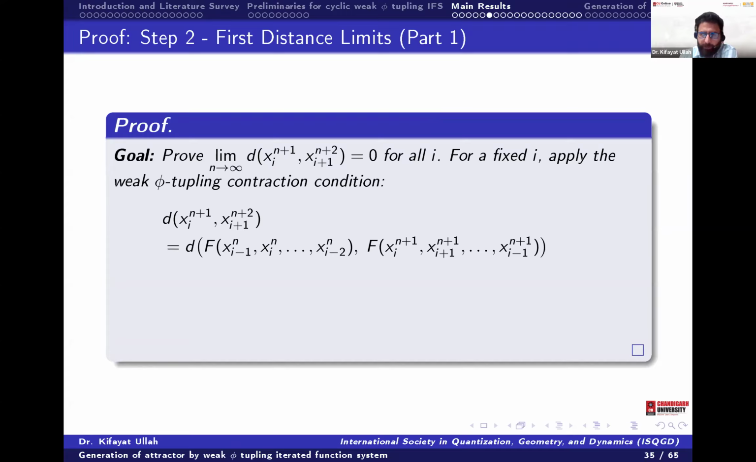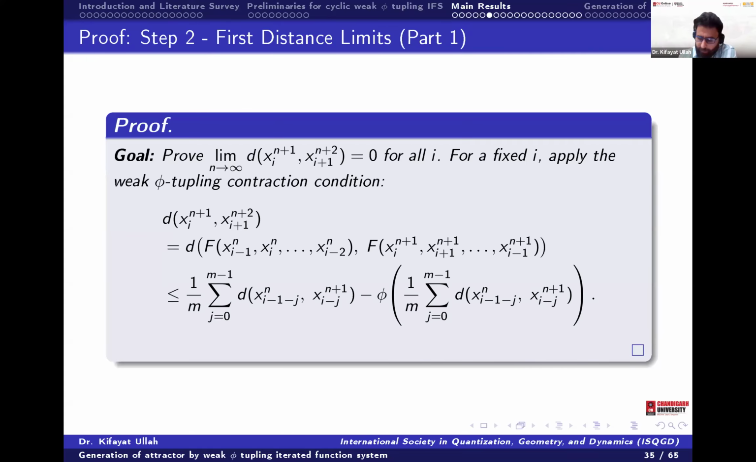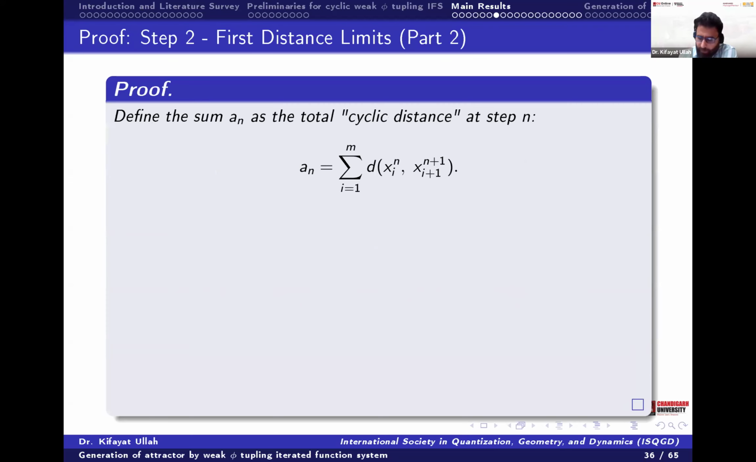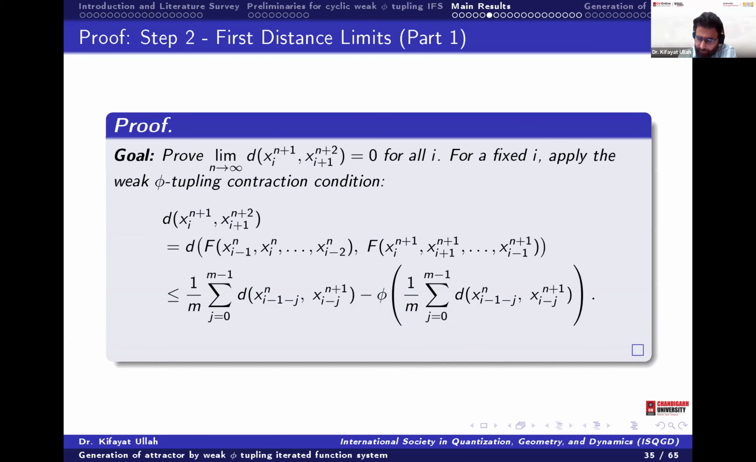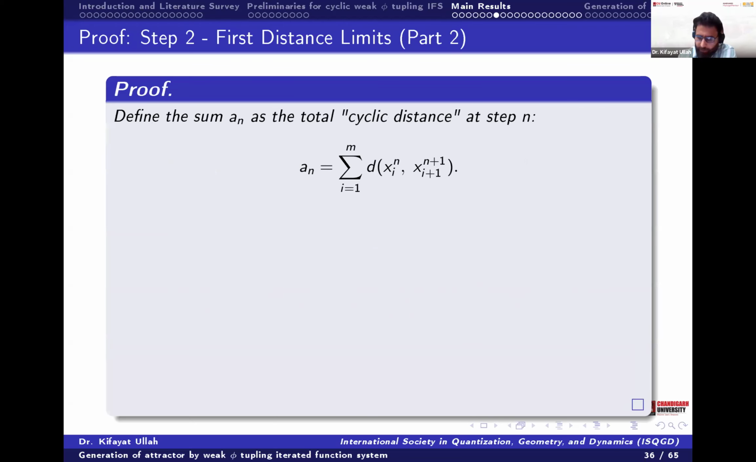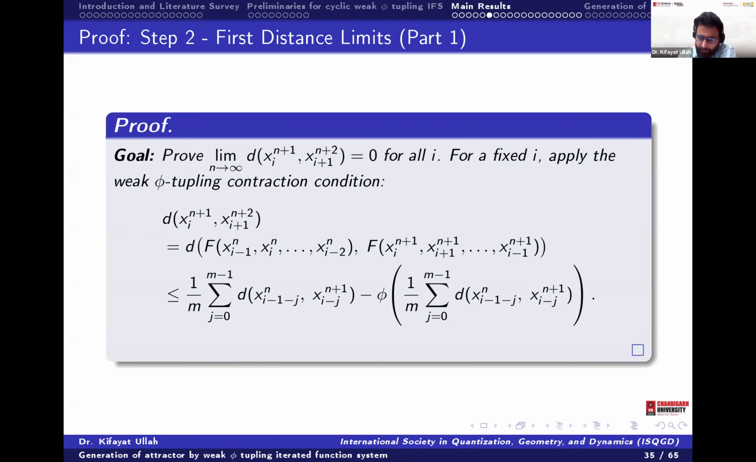For this x_{i+1}, it will be in its preceding one, so that will be x_i. Since d is a weak phi contraction, as we already said, we use the weak phi contraction and take the sum over n. Let this one be a sequence a_n, by summing the inequality here.